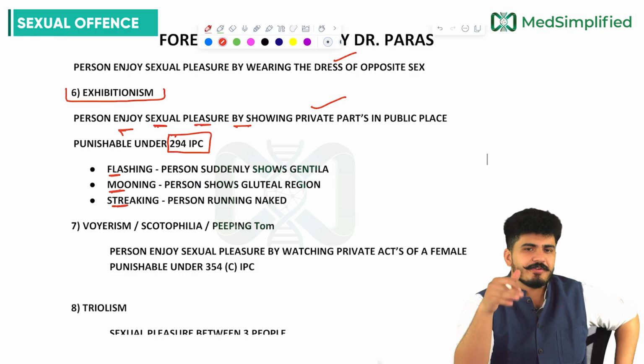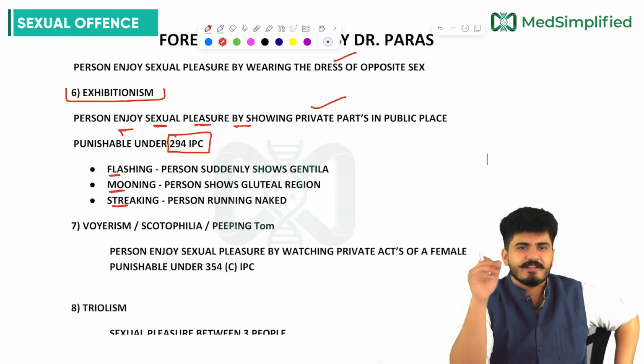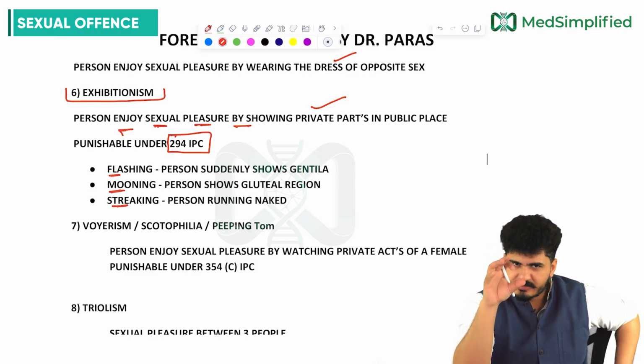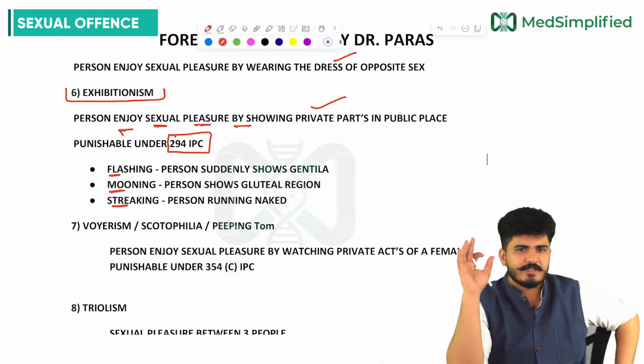The person showing the gluteal region in public without the consent of others. Now you will say, sir, if I show my gluteal region to my wife? Oh, that is your personal thing. You don't have to mix this. I'm just talking about the public place. Streaking, a person running naked, that is also an offense.